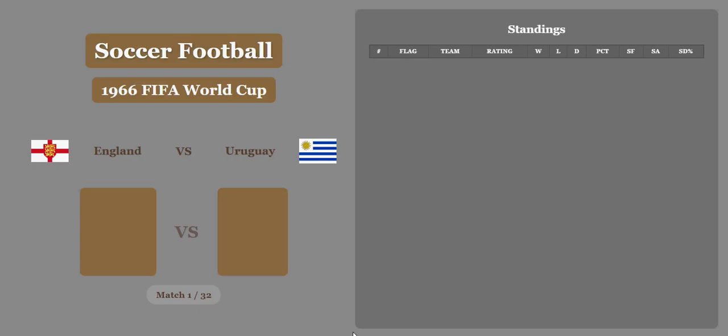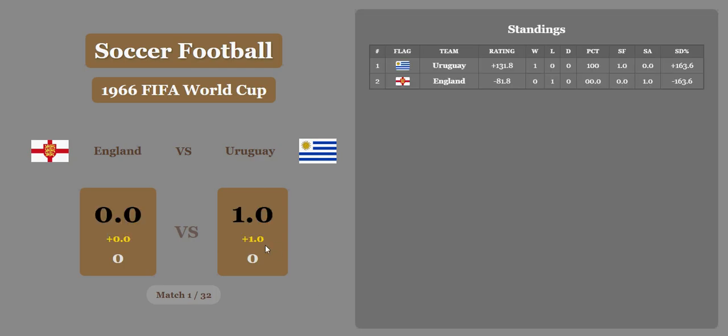The first match was England versus Uruguay. So here's the real score from 1966, 0-0. And if there's any economic difference in wealth and population, it'll be calculated here through an algorithm, and Uruguay gets 1 goal on the handicap and wins the first match.